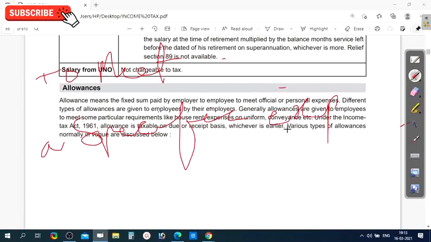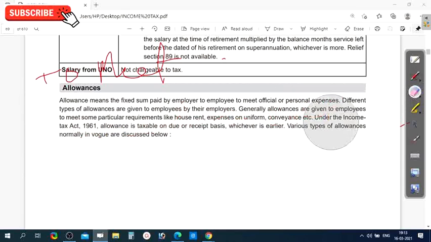When an employer gives the employee some cash benefits in addition to the basic pay to meet special expenses, it is called allowances.